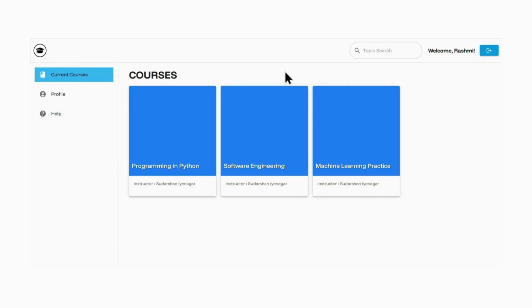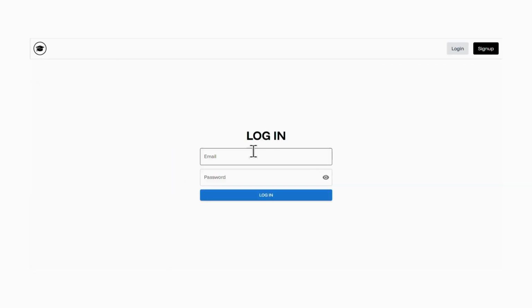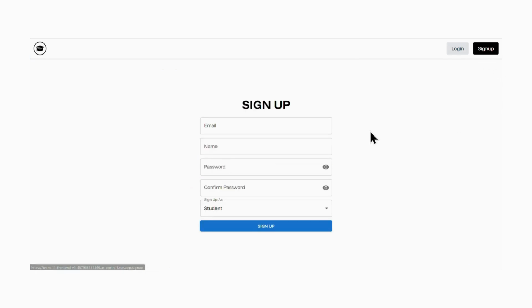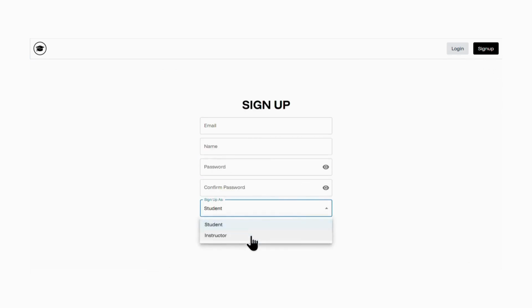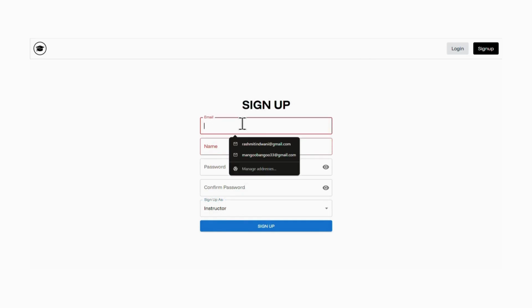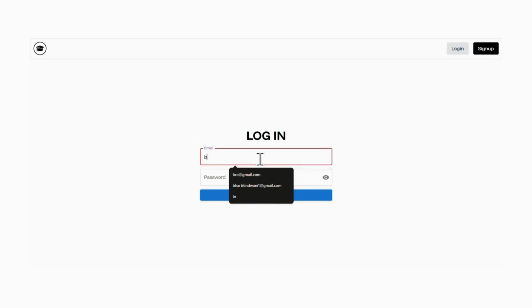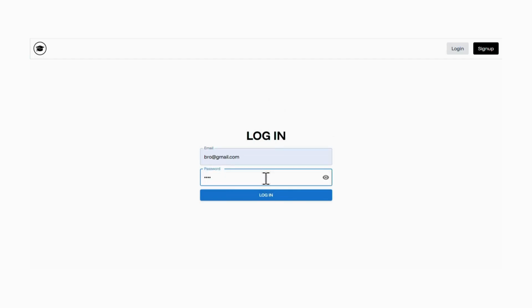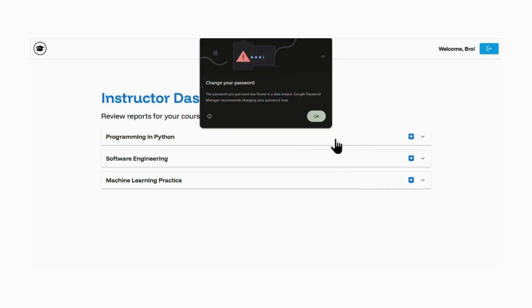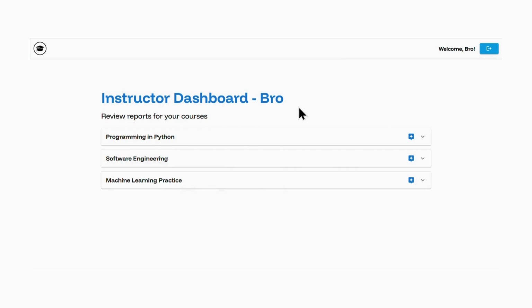Now I'm going to move to the instructor functionality. So I'm going to log out and then log in as an instructor. I've already created an account and registered as an instructor, but if I want I can do that again. So I'm going to log in as an instructor and enter this password, and then log in. Okay, so this is the instructor dashboard, and this is just the name of the instructor.